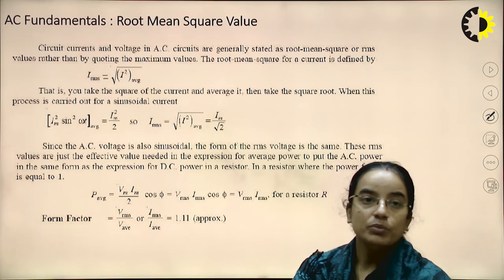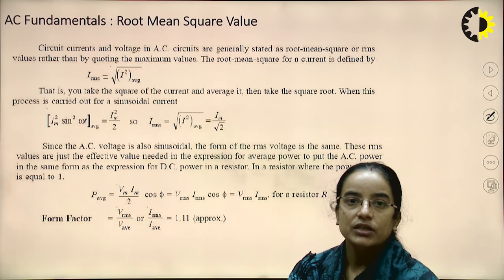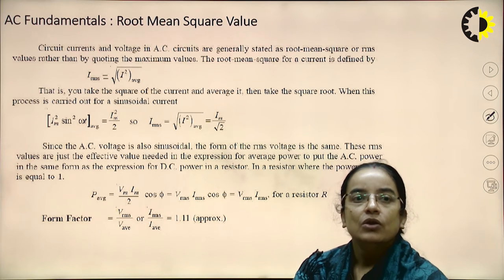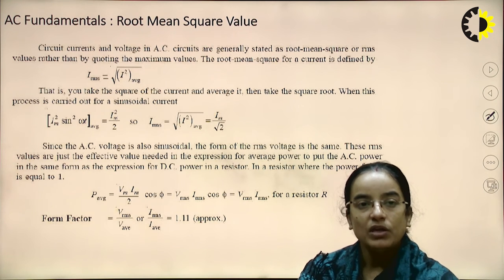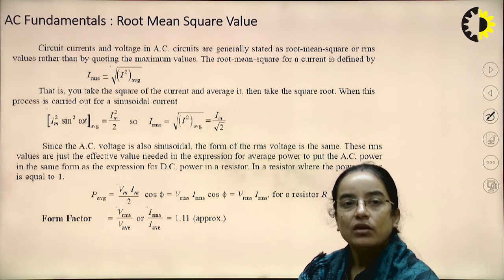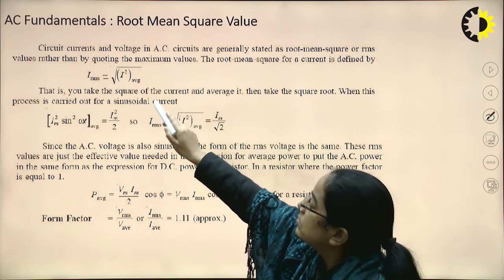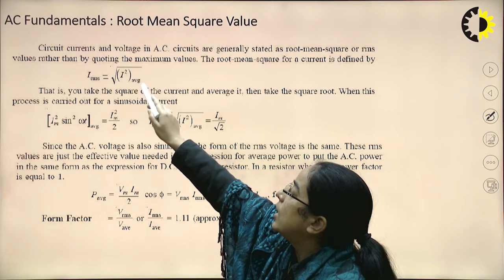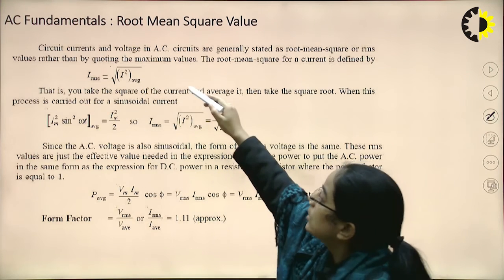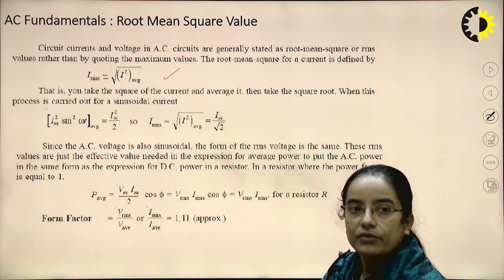So next is the root mean square value. Circuit current and voltage in an AC circuit are generally stated as the root mean square, or RMS, value. As its name indicates, root mean square: IRMS is the average of I square, and then the square root of that. So this is the RMS value, and it is also known as the effective value.